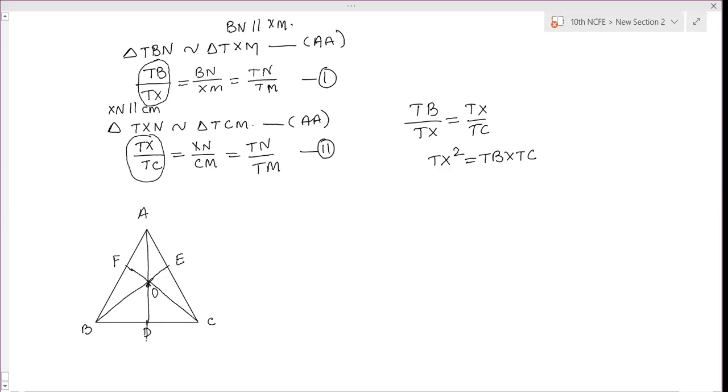So here is point X, so that this line and this line are equal, OD and DX are equal, so that D becomes the midpoint. Prove that AO to OX is equal to AF to AB. So for that we need to join DX.